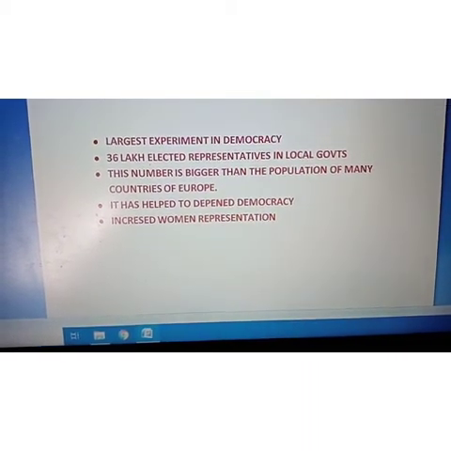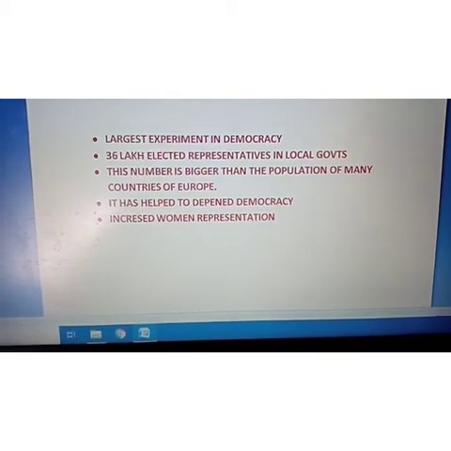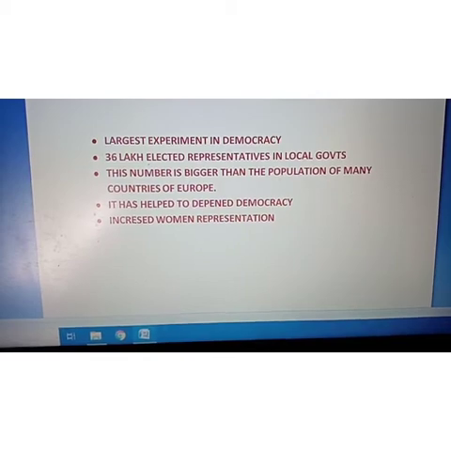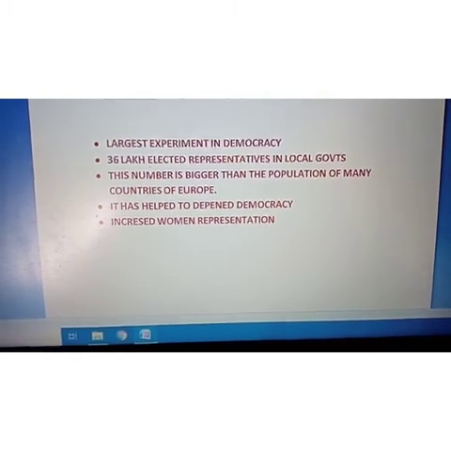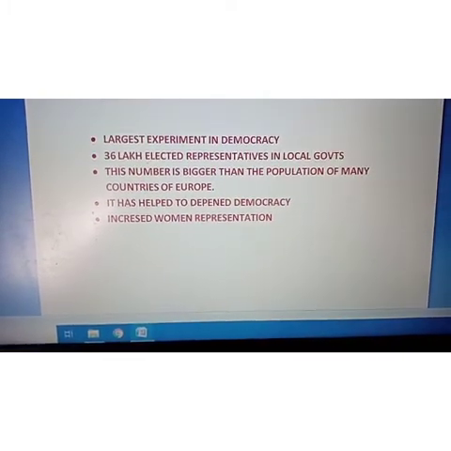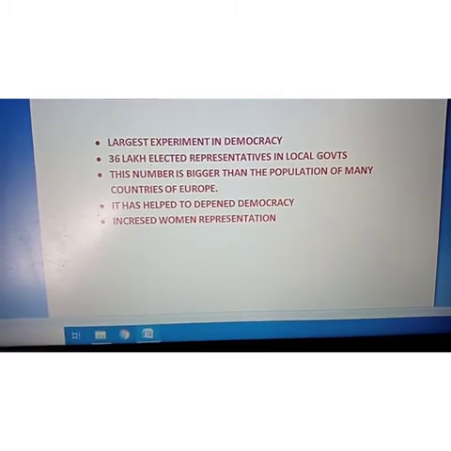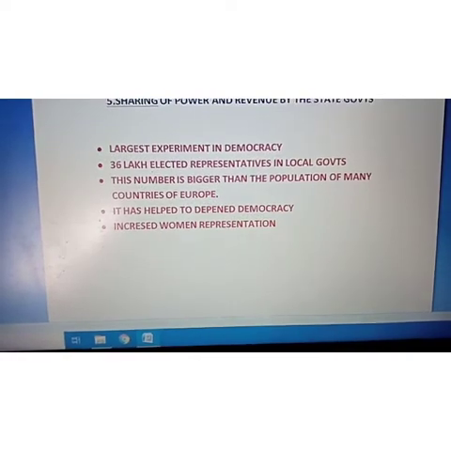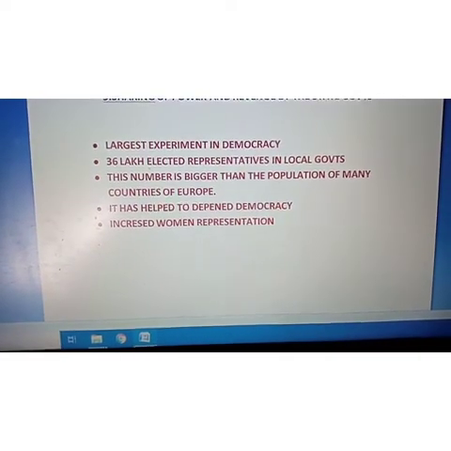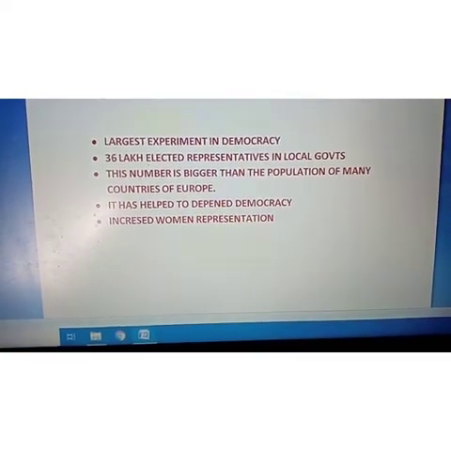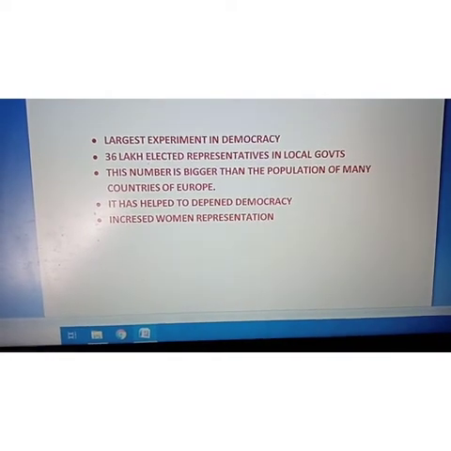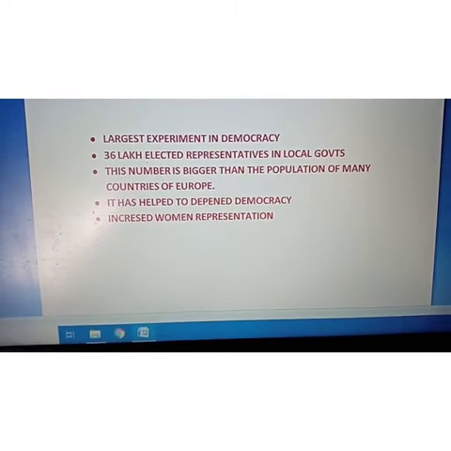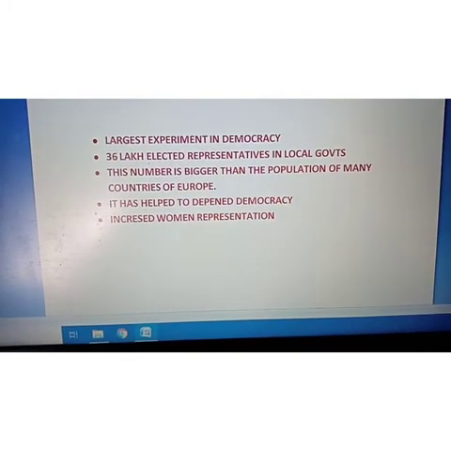You can understand how effective a system that is, because democracy says that the more people take part in the decision making, the more successful democracy is. So by this local government system, 36 lakh elected representatives are there, directly attached to the local government. And very interestingly, this number is bigger than the population of many countries of Europe. So you can understand how effective the local government system is in India.